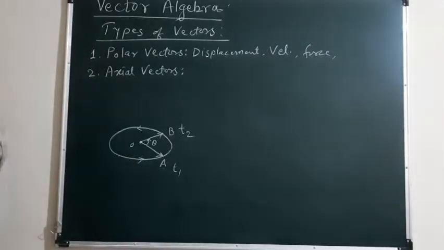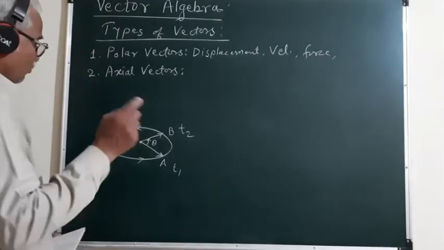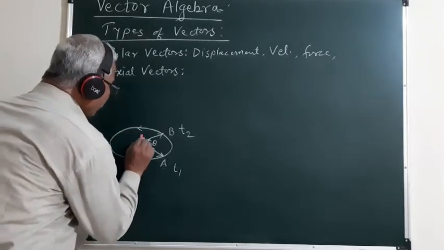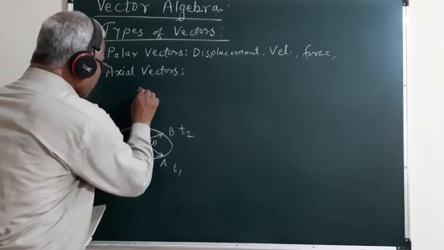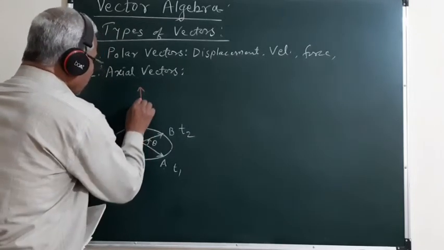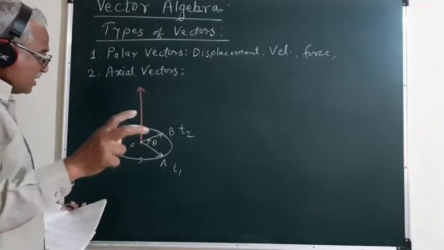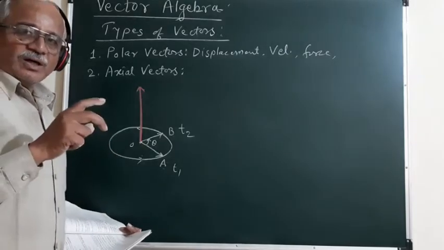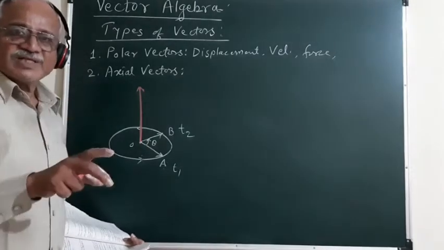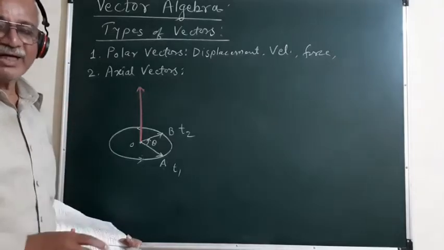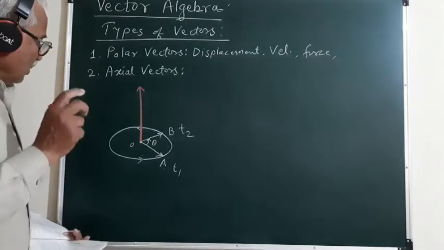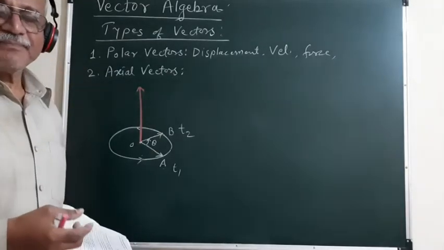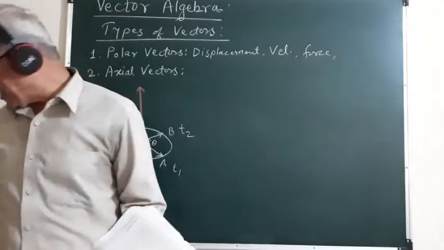To represent the sense or direction of this angular velocity, what we do is we draw the line perpendicular to the plane of the orbit of the particle, and depending on the sense in which the particle is rotating, we represent the angular velocity of that particle. For that purpose, to know the sense or direction of this angular velocity, we can make use of the right hand thumb rule.